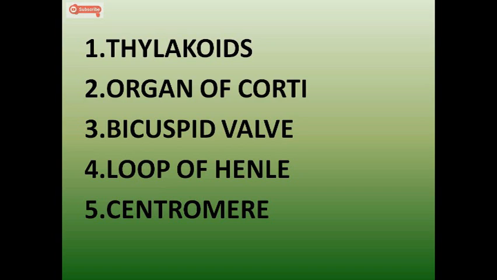So yes, thylakoids, you've guessed it, it's from something dealing with plants. Organ of Corti, I'll leave it as a question for you to think. Bicuspid valve, obviously when we are talking about valves in biology, it has to be with the heart. Loop of Henle, it is from the excretory chapter. And centromere, yes, it is from the genetics chapter, or what you would call mitosis and meiosis. I'll give you a few more seconds to think about it, work on it.